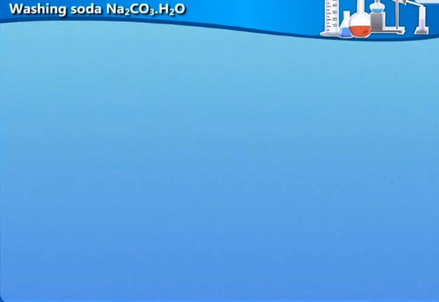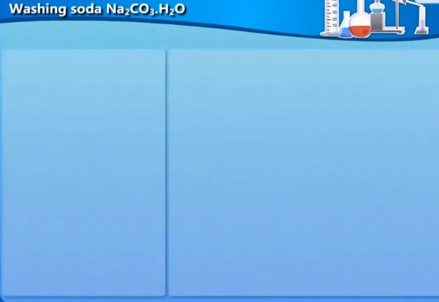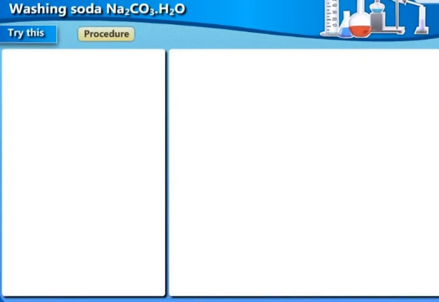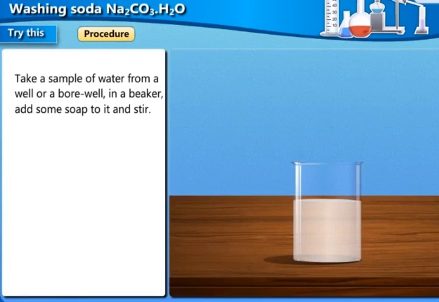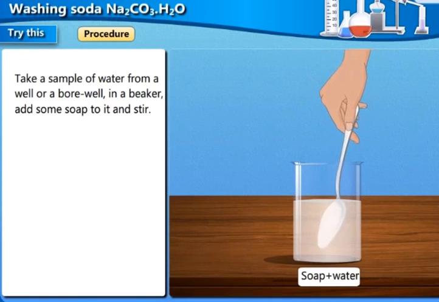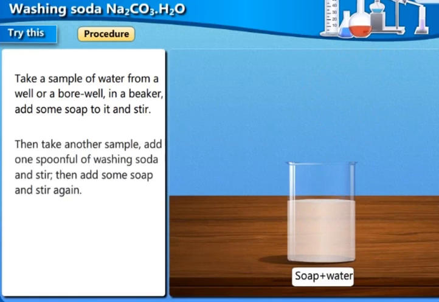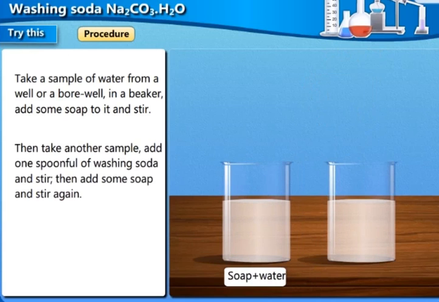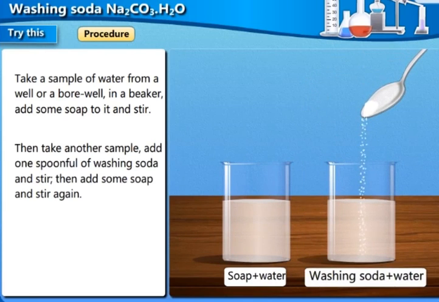Washing soda, Na2CO3·10H2O. Try this. Procedure. Take a sample of water from a well or a bore well in a beaker, add some soap to it and stir. Then take another sample, add 1 spoonful of washing soda and stir.